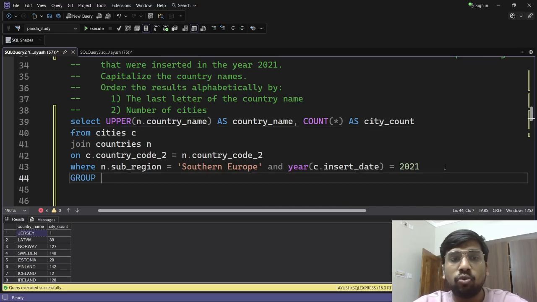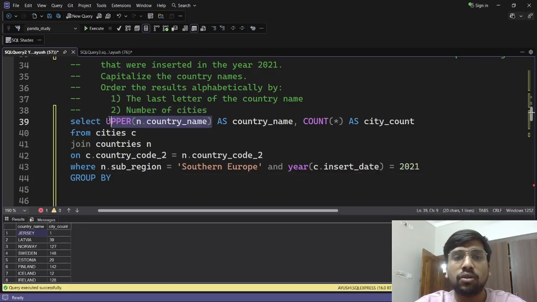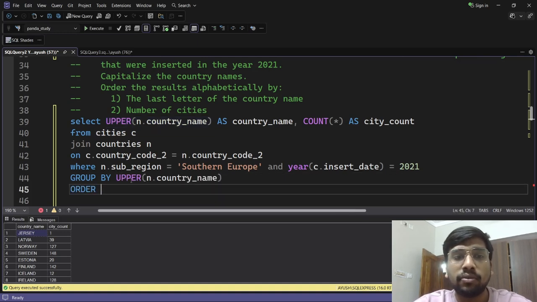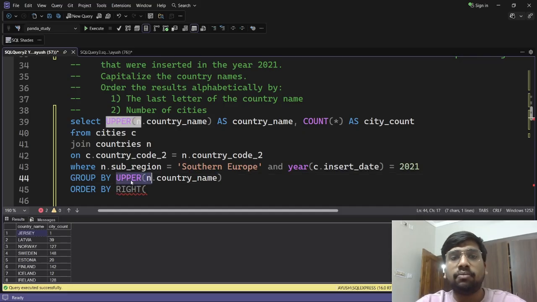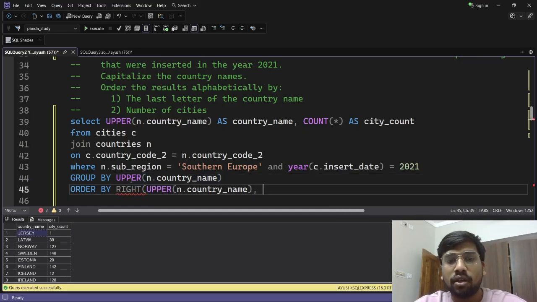Here we will do group by because we have used the count function. Now we will order by RIGHT, then the country name and 1, because we want the last letter of the country name. I guess it's in ascending only, so no need to write descending here. And then the number of cities. Number of cities will be this. Now let's see.